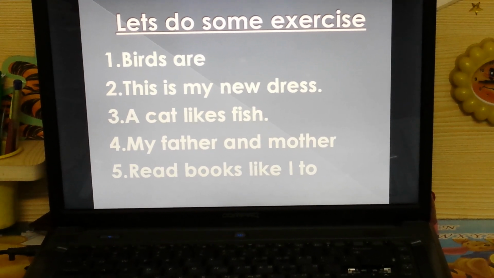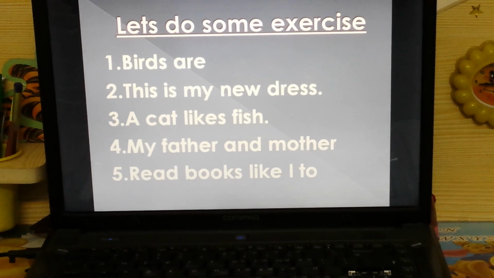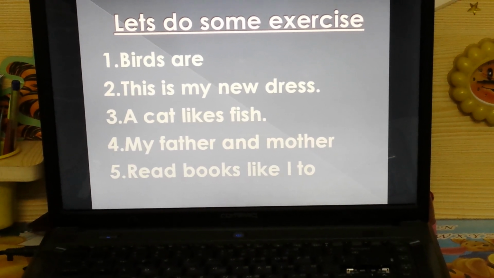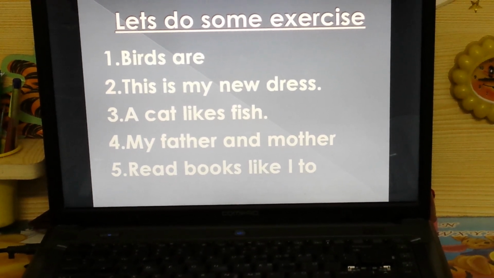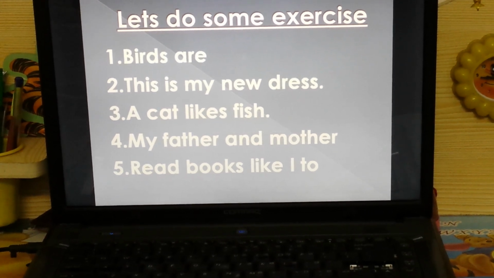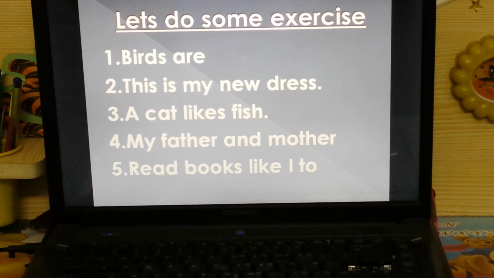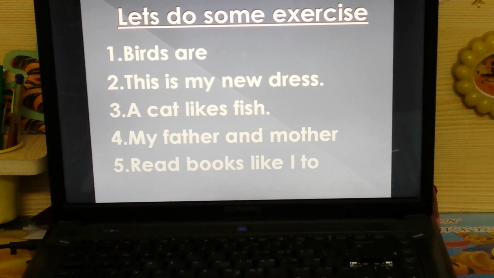Here the subject is dress. We are talking about dress. And what are we talking about the dress? That this is my new dress. We are talking that the dress is new. So that will become your predicate. So this one is your complete sentence.